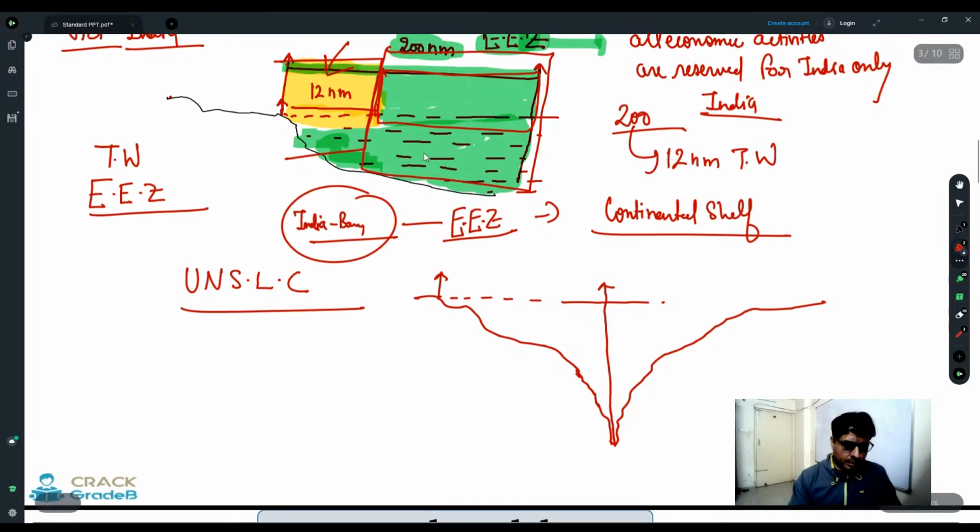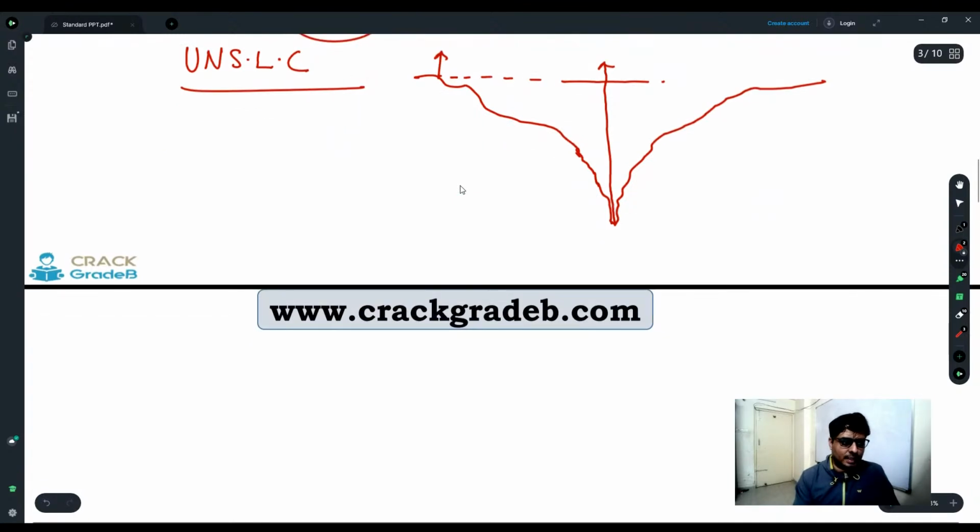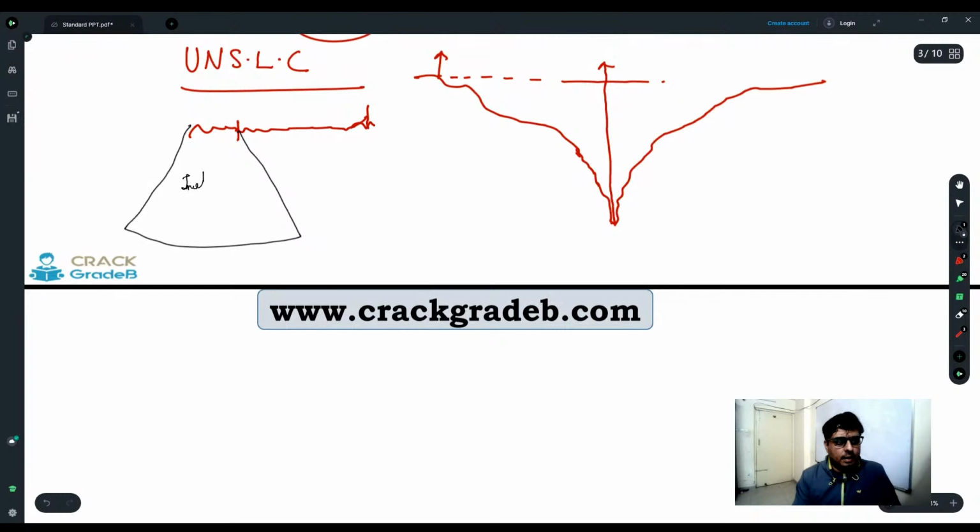The case of India and Bangladesh. For example, this is part of India and from here Bangladesh is there, right? This is the boundary of India and Bangladesh. So India was claiming that this is our exclusive economic zone area. India was claiming this part, whereas Bangladesh was claiming this part, that this is our exclusive economic zone. So there was a dispute.